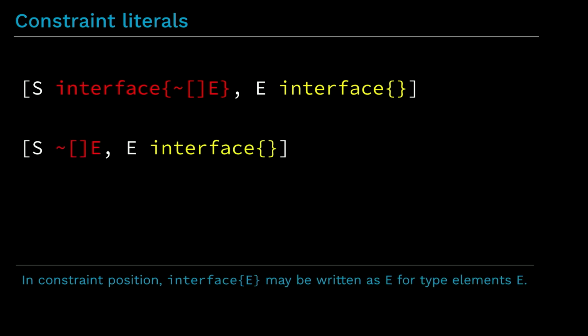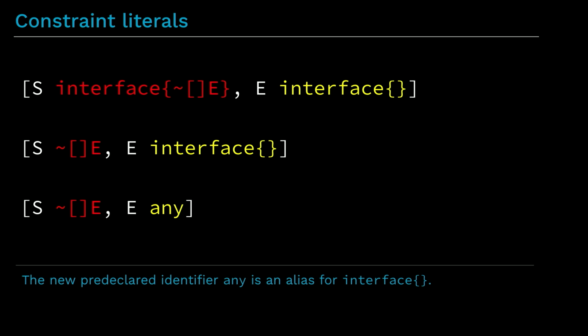And because it is so common, we've introduced some syntactic sugar, I should say, that allows us to leave away the interface curly braces around it. And we can just write the second line, as I've shown here. And finally, because the empty interface appears quite often in type parameter lists, and for that matter in Go code, we introduced a new pre-declared identifier, any, that is an alias for the empty interface. And so this any identifier can be used anywhere instead of the empty interface.